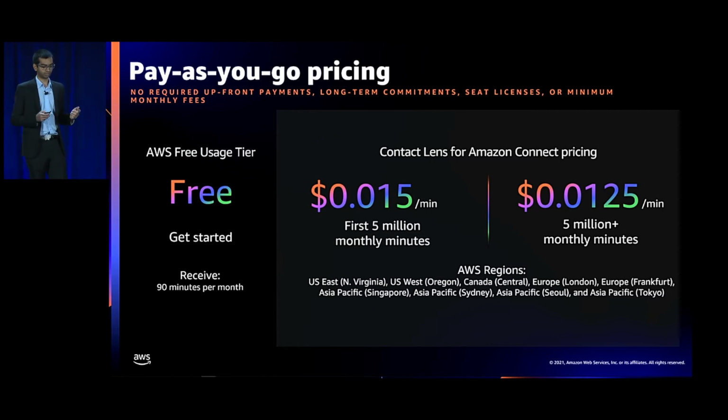This has been a differentiator for us, and this is something that our customers consistently tell us that they love. Now, you can get started with a free tier of 90 minutes per month for 12 months. And after that, the pricing for the first 5 million monthly minutes is 1.5 cents per minute. And the pricing for monthly minutes over 5 million minutes is 1.25 cents per minute. For example, if you were to analyze, let's say, 10,000 minutes, which roughly amounts to about 1,000 calls, you would be paying just $150.